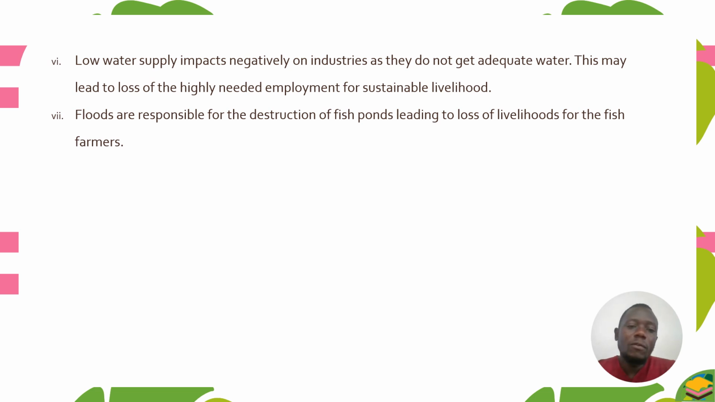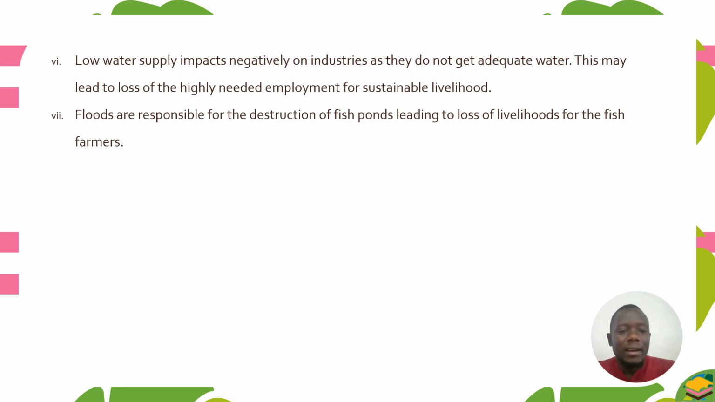So on water supply, we have these companies that supply water. These companies will not be able to get enough water for industrial use. Therefore, this may lead to loss of the highly needed employment for sustainable livelihood.